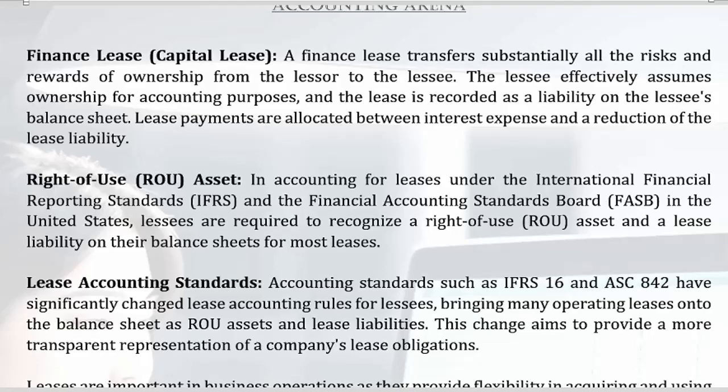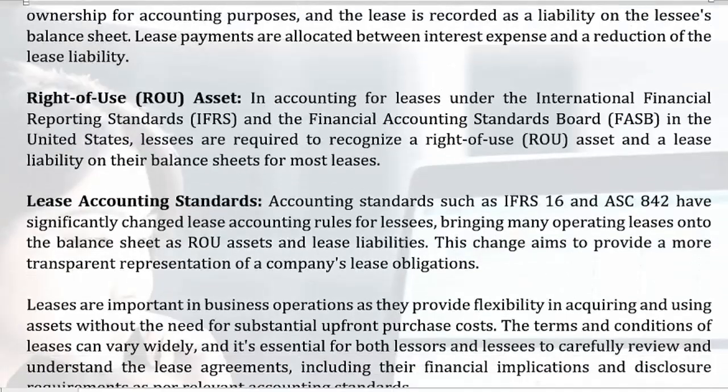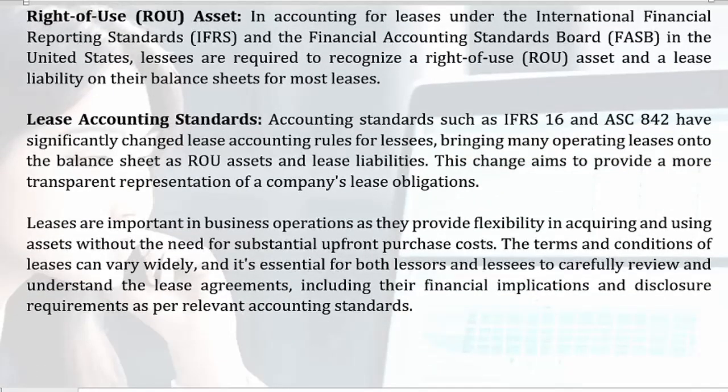Right of use (RU) asset. In accounting for leases under the International Financial Reporting Standards (IFRS) and the Financial Accounting Standards Board (FASB) in the United States, lessees are required to recognize a right of use (RU) asset and a lease liability on their balance sheets for most leases. Lease accounting standards.